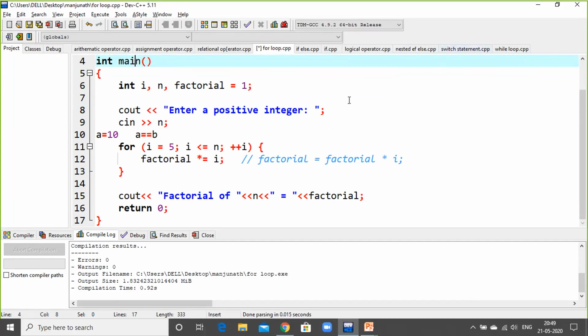What is switch statement? Switch case in C++ is used for multiple conditions. So in C program flow control statements, there are if else and else if, everything is there. There also you can get the same output, or you can use multiple conditions, that is the switch statement also.